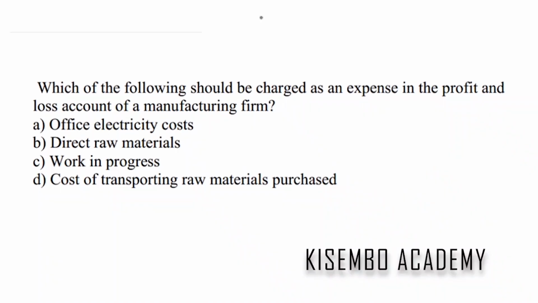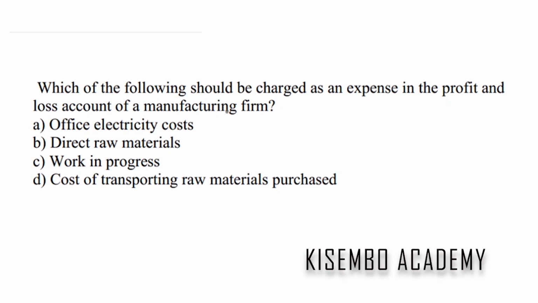So which of the following should be charged as an expense in the profit and loss account of a manufacturing firm? Now when it comes to a manufacturing firm, the expenses that we put in the profit and loss account are the kind of expenses we call indirect expenses. In other words, expenses that cannot be traced back to the product. This can include things like salaries, any kind of costs that cannot be directly traced to the production of a product.